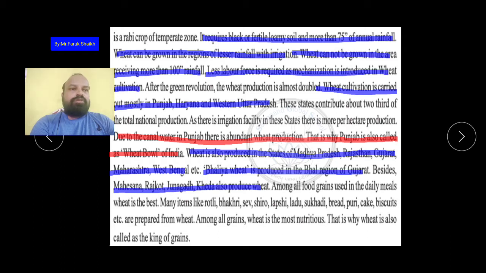So different foods are prepared from wheat: roti, bakri, sev, siro, lapsi, laddu, sukri, bread, puri, cake, biscuits, etc. Among all grains, wheat is the most nutritious. That is why wheat is also called the king of grains. उसमें से बहुत ज़्यादा पोषक तत्व मिलते हैं.